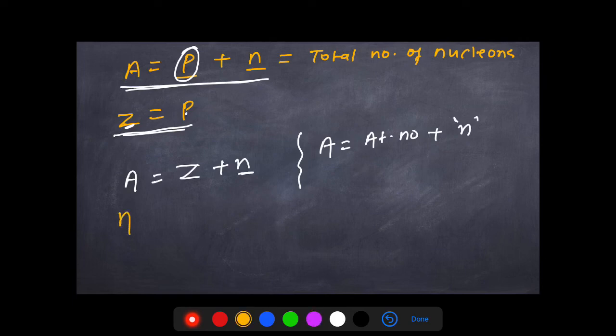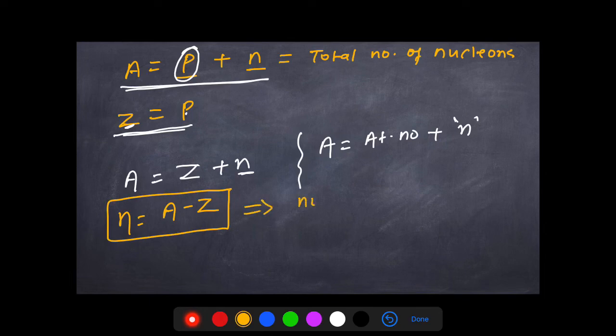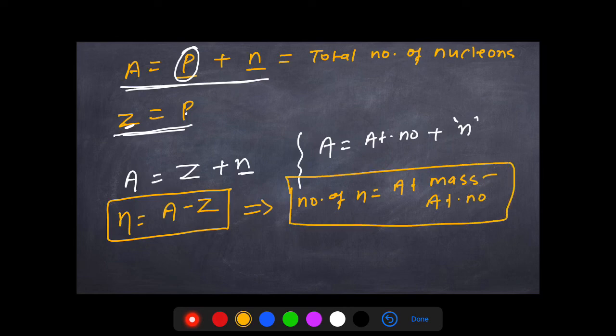Okay. Now, if you have to find the number of neutrons, can we have this formula? N equals, you take G that side, will it become A minus G? Atomic mass minus atomic number gives you the number of neutrons. So we can say that number of neutrons equals atomic mass minus atomic number. Let's try to understand these two concepts through some questions.